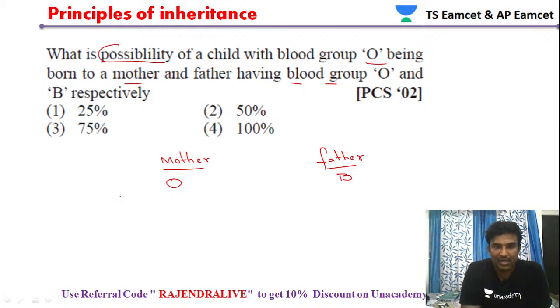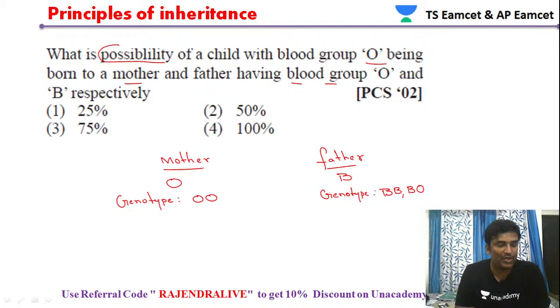Let us first see the genotypes. The O blood group genotype is OO. The B blood group genotype is either BB or BO, the two possible genotypes.